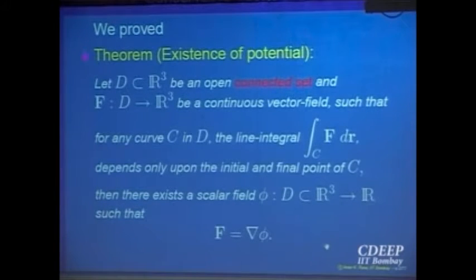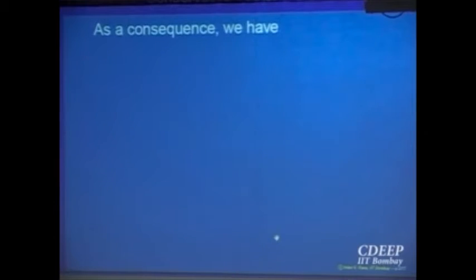So if you combine these results, recall that we defined a conservative vector field to be a vector field which is the gradient of some scalar field, right? And then we proved that if something is conservative, then the line integral is independent of the path. So keep in mind, if conservative, then it is independent of the path joining the endpoints. And saying it is independent of the path joining the endpoints is the same as saying that over every closed curve its integral is 0. So those two were equivalent.